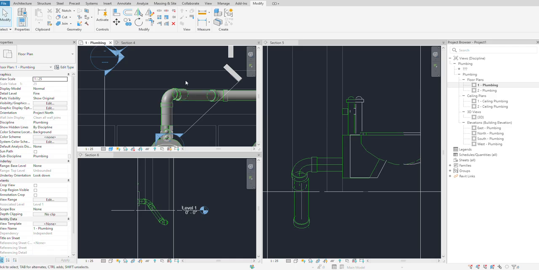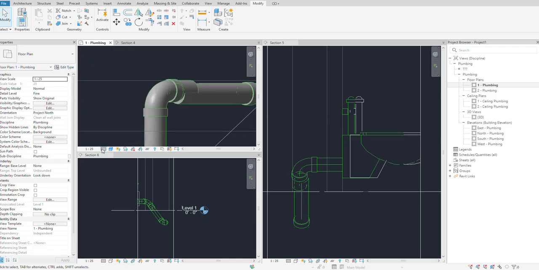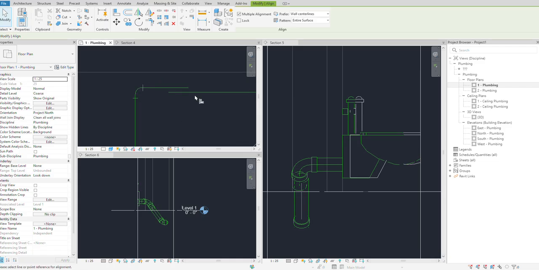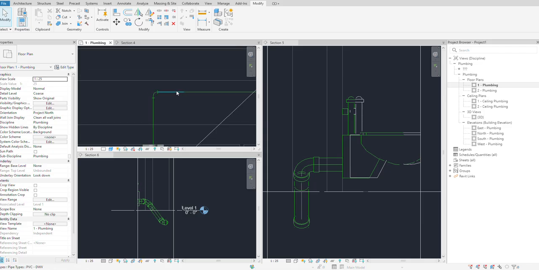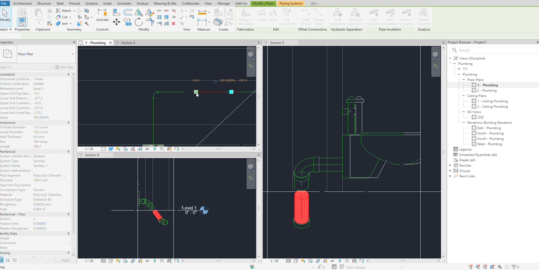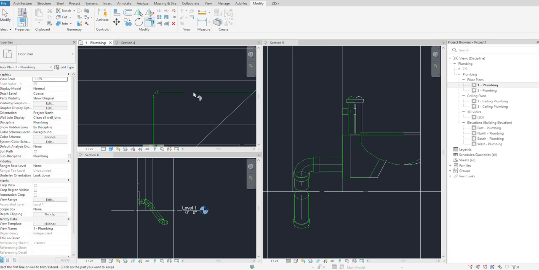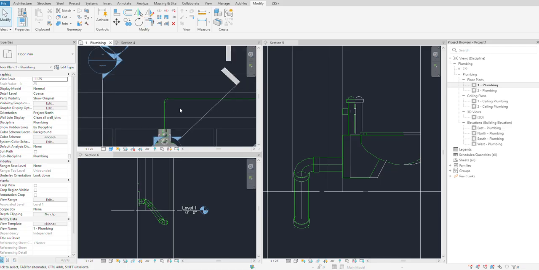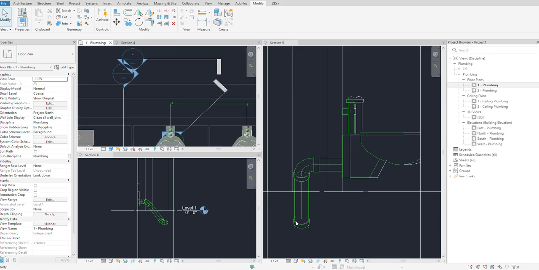For me to align, I need to see the top view. Done. Okay. Right. What I'll do is this pipe or this pipe, I make it small. It's already there, so better to do it like this.